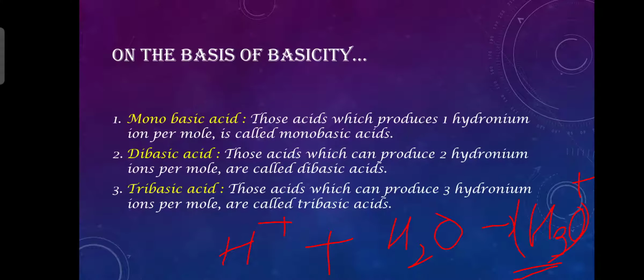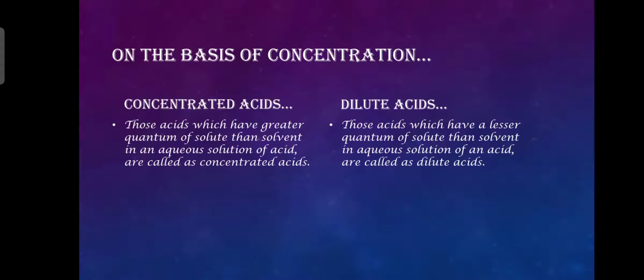So we move forward, and on the basis of concentration, it is very simple. Concentrated acids and dilute acids. Those acids which have greater quantum of solute than solvent in an aqueous solution of acid are called concentrated acids. Now, what do you mean by quantum of solute? Here, quantum means the quantity. If the level of solute is very high in solvent, it is called concentrated acid.